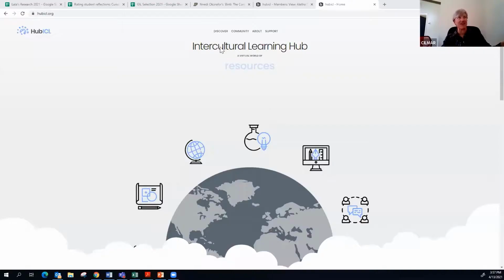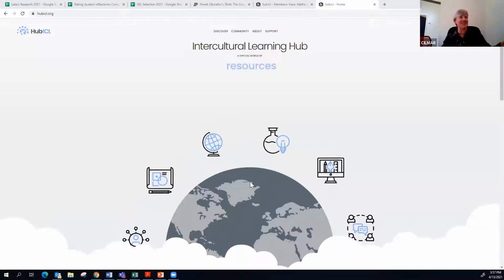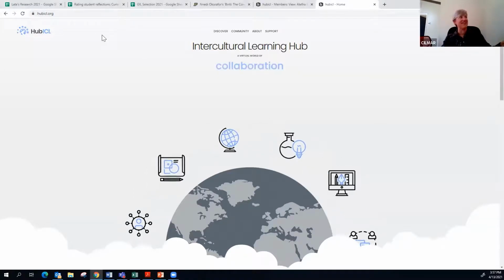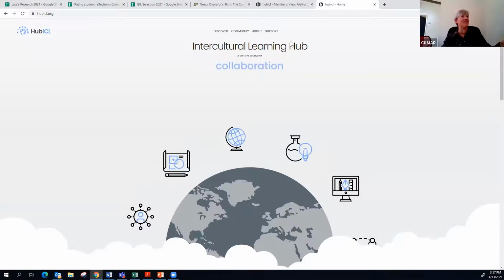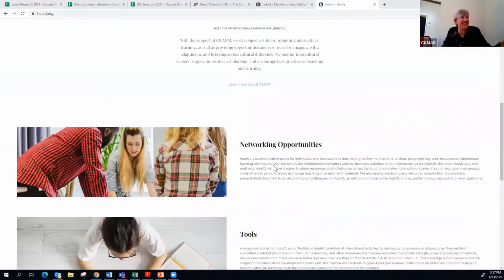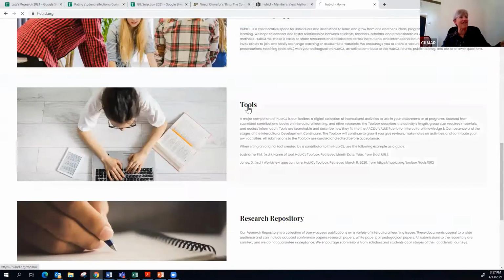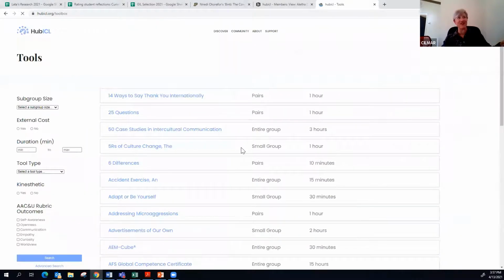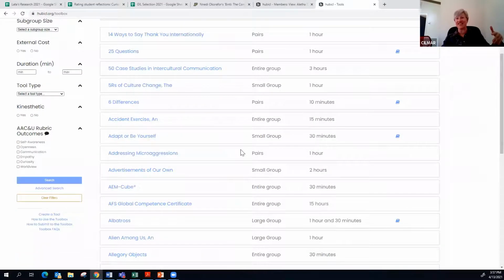Thanks. If you all would permit me, I'd love to just share my screen. So this may be what you see when you get into the hub, right? If I click on tools here, this is what I'm looking for. This is just a list of all the tools, but what I really wanted to show you is that over here on the left are some search parameters.